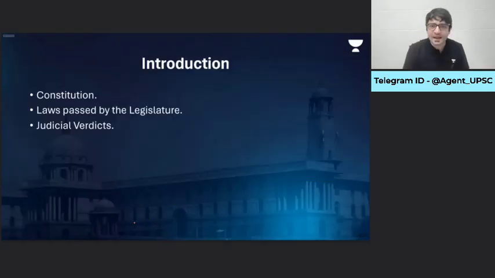Now let's get started and understand: if Indian polity is so important for prelims, mains, personality test, exactly what do we need to cover in Indian polity? What exactly does Indian polity comprise of? First thing that you need to understand is that in Indian polity, we will have to focus on the Constitution.